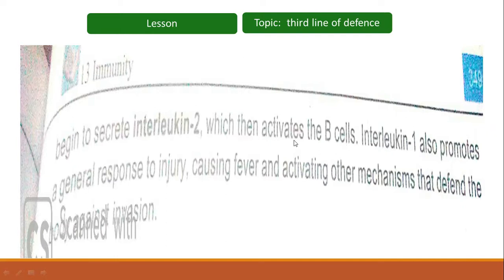Interleukin 1 also promotes a general response to injury, causing fever and activating other mechanisms that defend the body against different pathogens, or against invasion. So interleukin 1 also promotes the response to injury, which may include fever and inflammation.